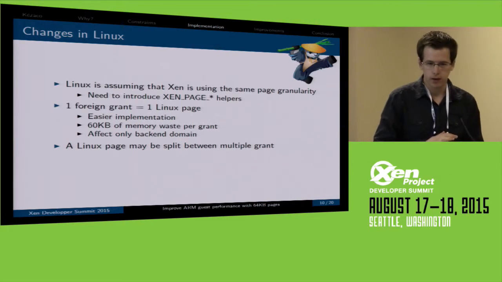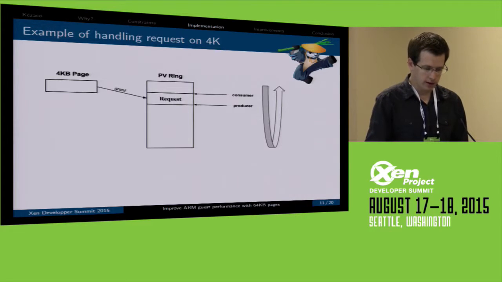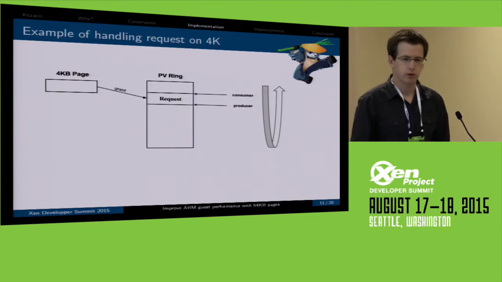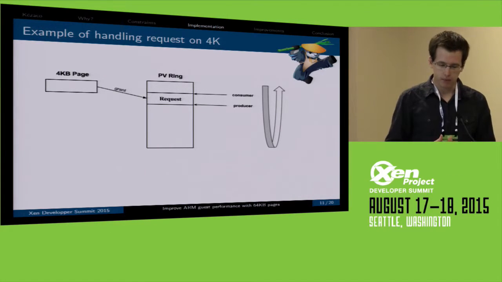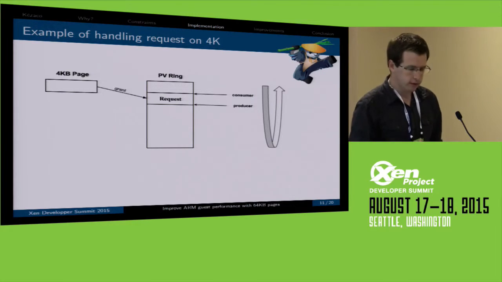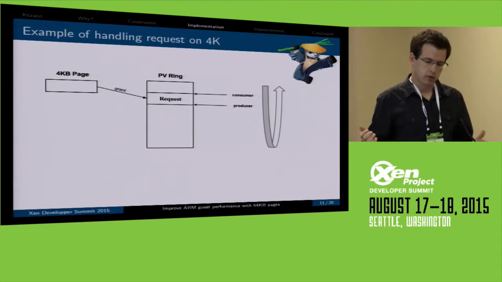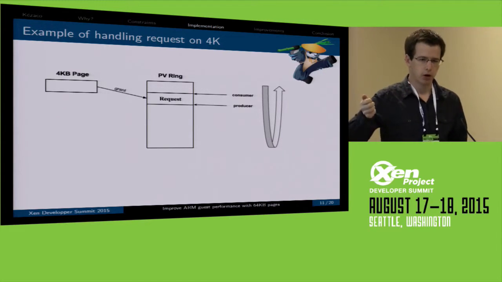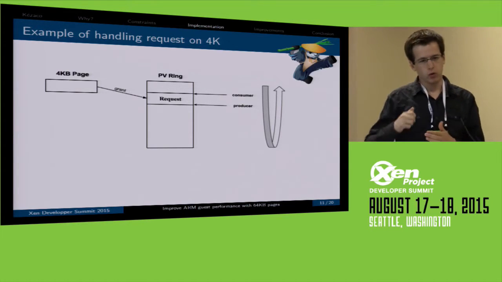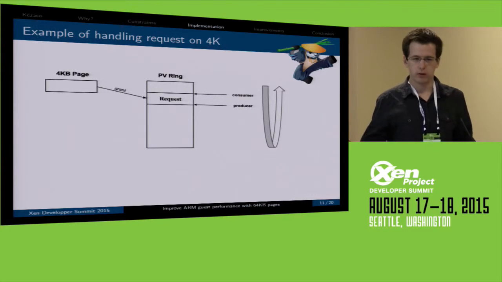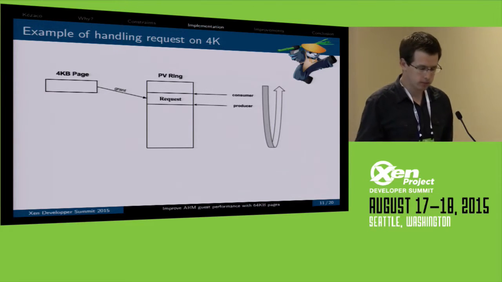The second problem is a Linux page may be split between multiple grants. Let me explain. This is an example of a PV ring. On the left side, you have a 4K page. You want to give access to the 4K page. Let's say it's block data. So you want to give this page to your block backend, so you have to create a request. As I said, a PV request is only 4K. So this is fine, one request, one page.